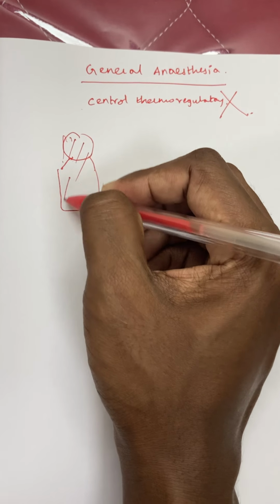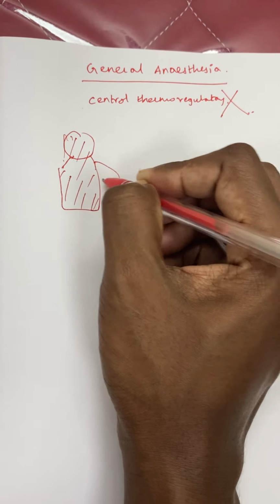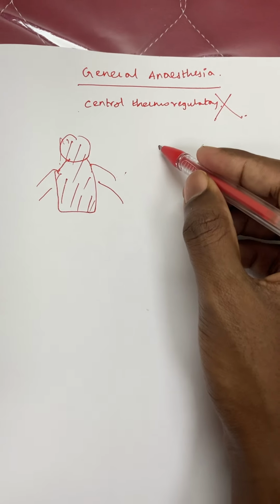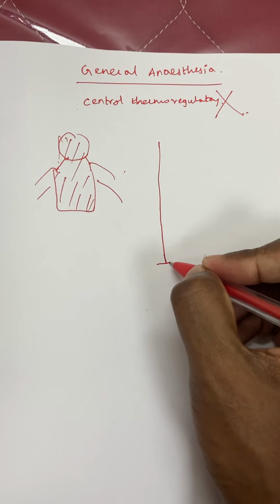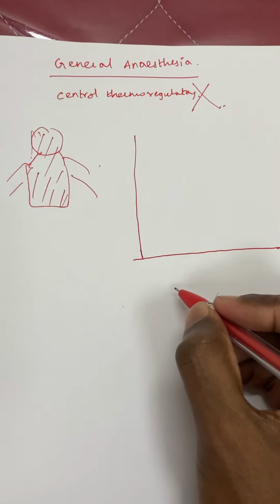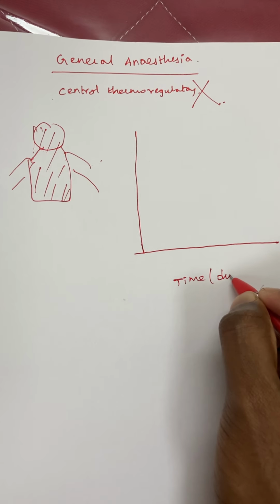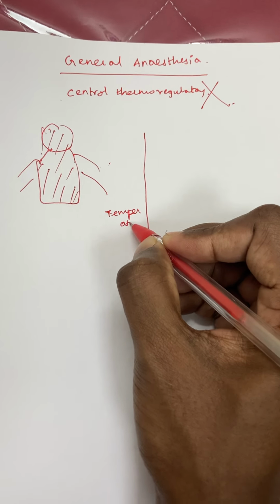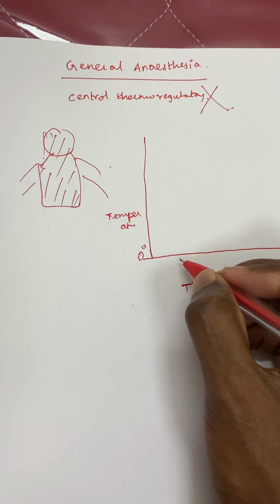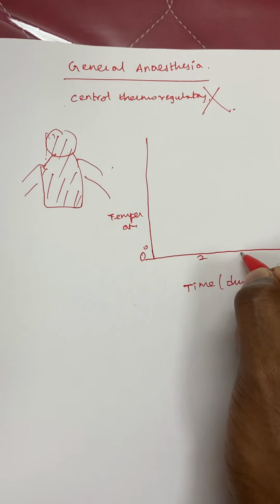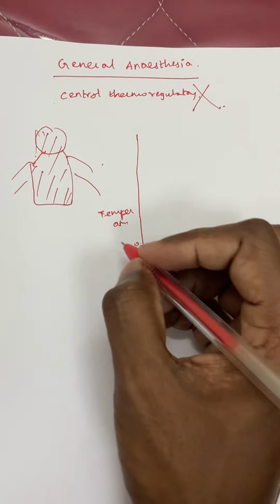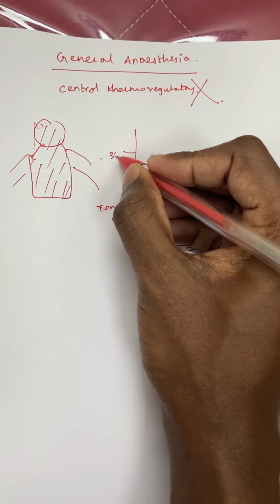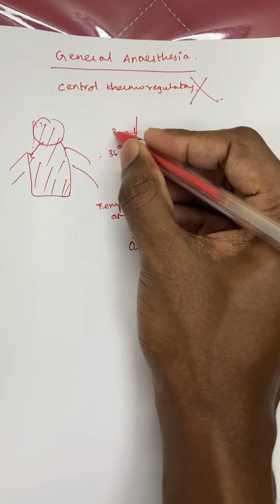This is majorly where your 37 degrees centigrade is concentrated, compared to the peripheries. What happens in general anesthesia, I will show with a graph so that it will be easy for you to understand. I mentioned the time duration on the x-axis, and on the y-axis the temperature fall. I have taken it as 0, then 2 hours, 4 hours, 6 hours duration. I mentioned 36 degrees and 37 degrees, maintained as normal.